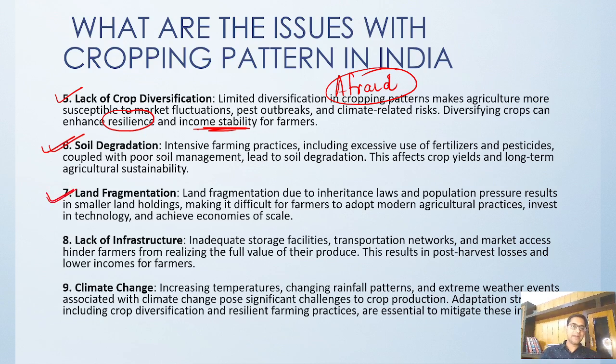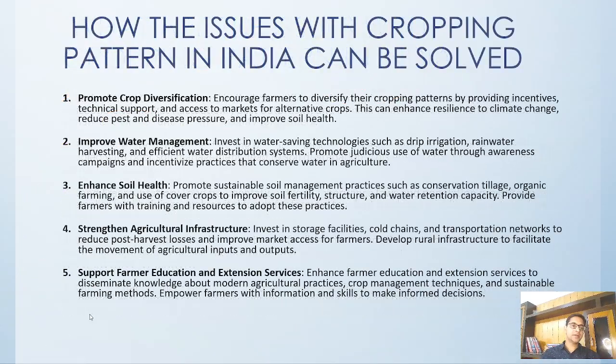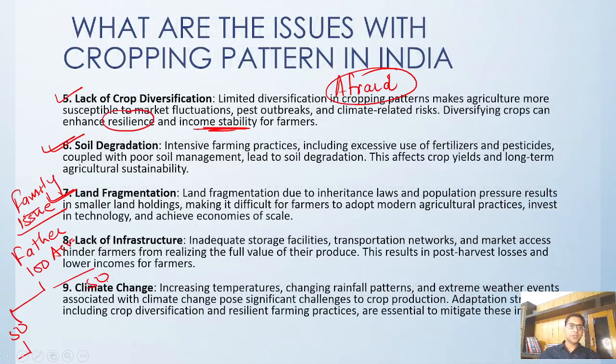Then land fragmentation, which is because of family issues. There was a father who had 100 acres of land. Then his two sons divided it into 50 acres each. Then every son has four sons, so it gets divided further. Because of this, fragmentation of land has happened, and now small land is not economical for agriculture.